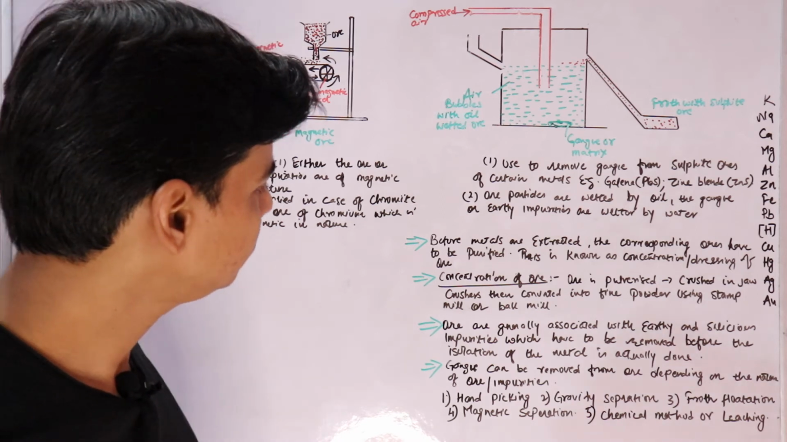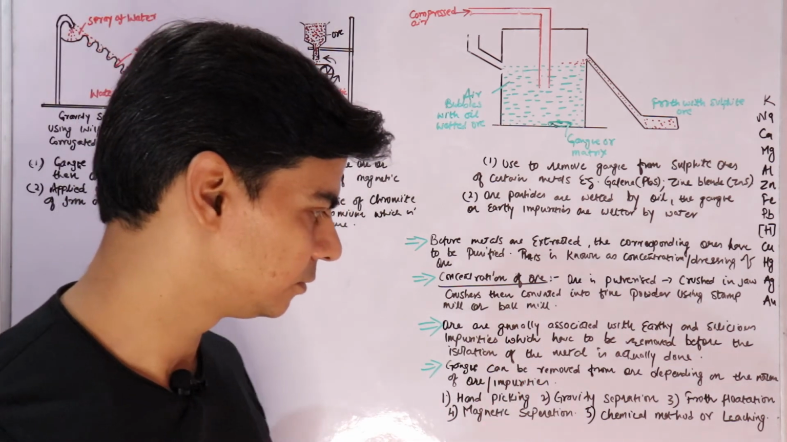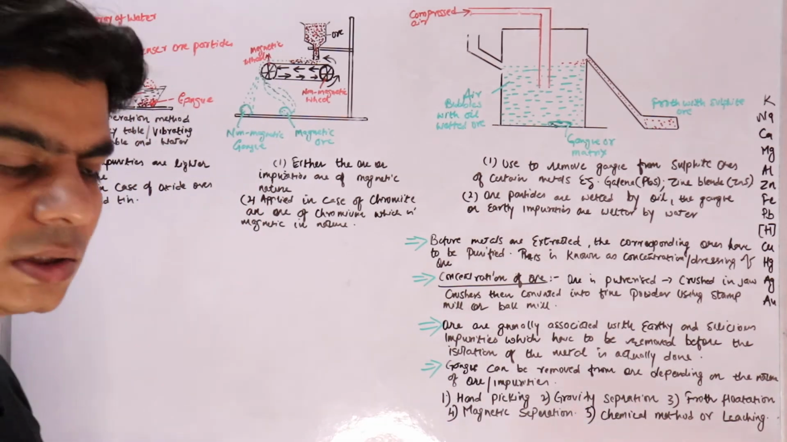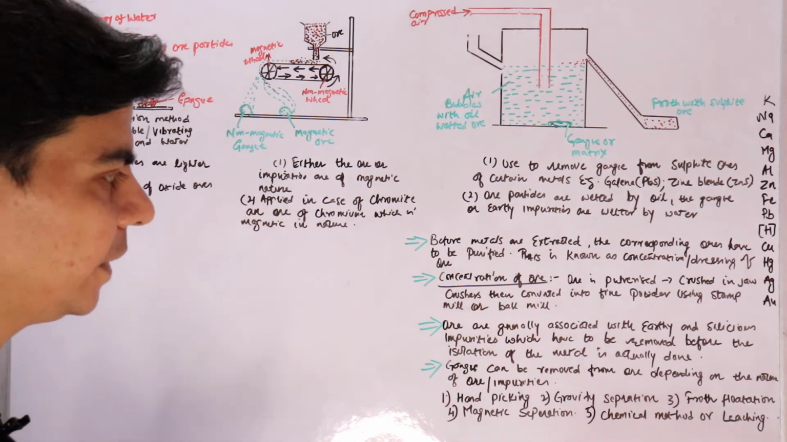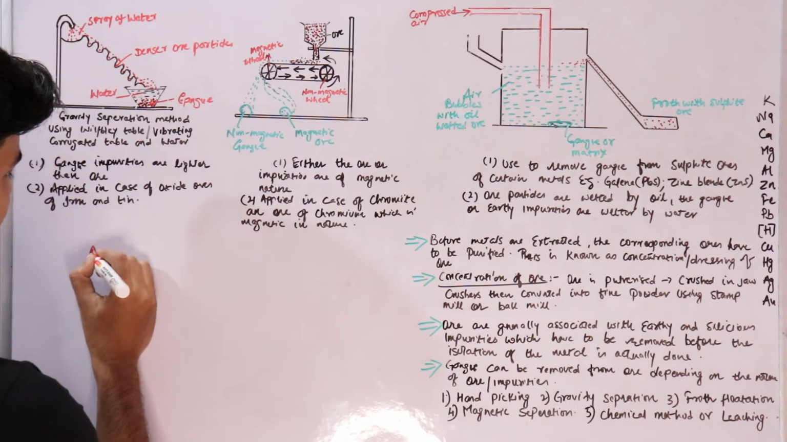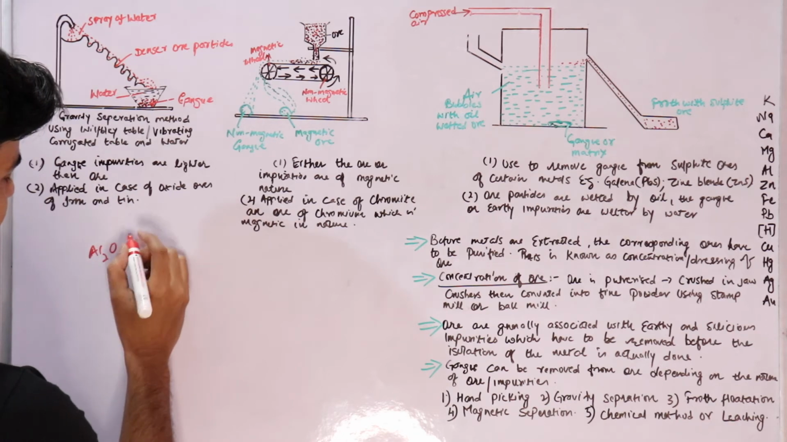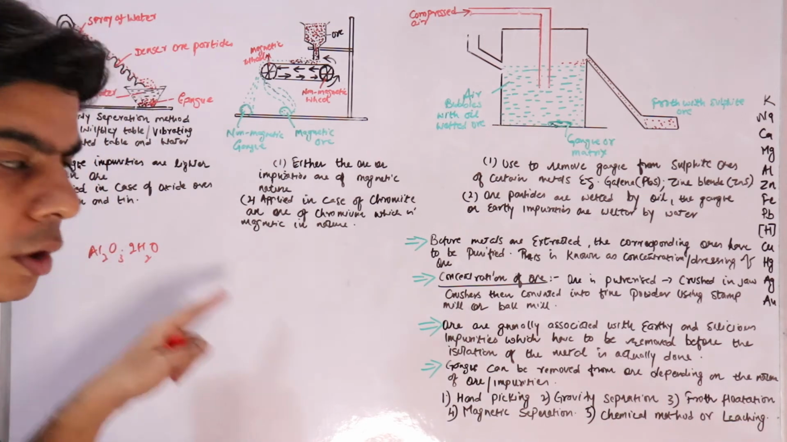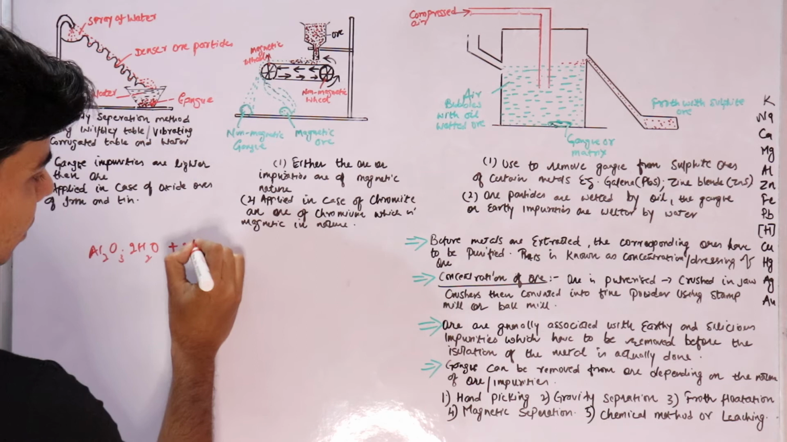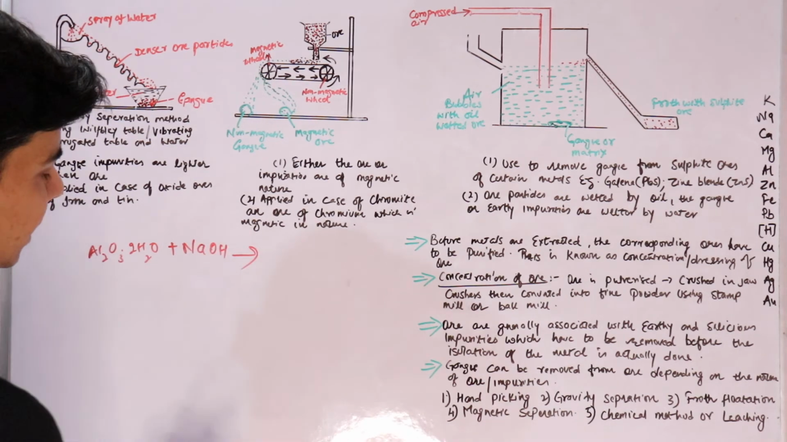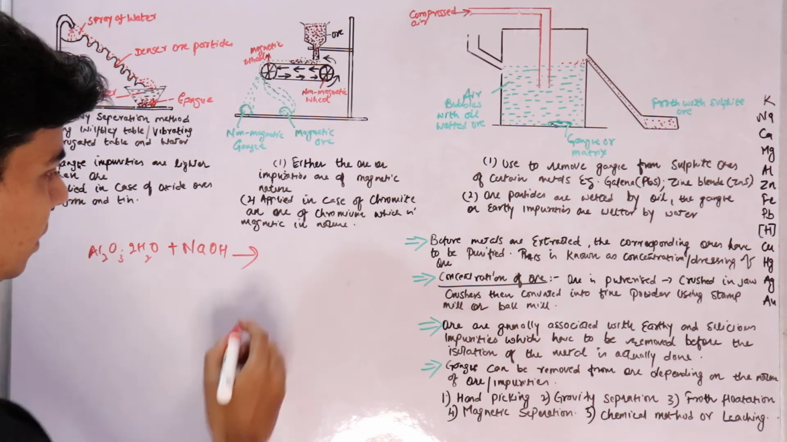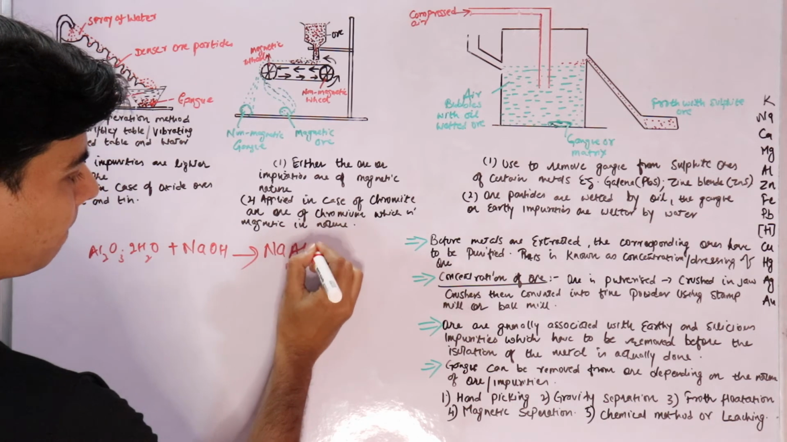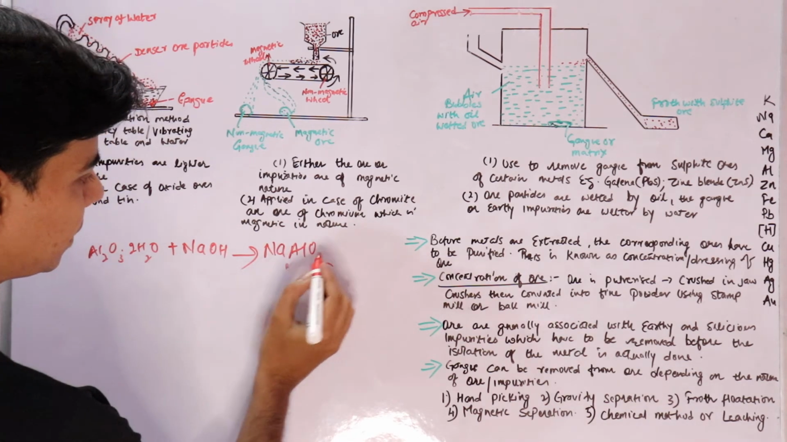Yeah, we were on leaching. This chemical method, we also call it leaching. This leaching or chemical method is used in the extraction of aluminium. In the extraction of aluminium, we use the ore called bauxite. You treat this ore of bauxite with the chemical sodium hydroxide, an excess of sodium hydroxide. This will form NaAlO2, sodium meta-aluminate.